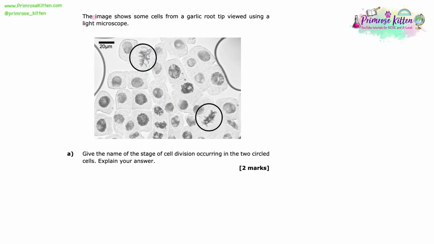The image shows some cells from a garlic root tip viewed when using a light microscope. Give the name of the stage of cell division occurring in the two circled cells. Explain your answer. So they want us to say what stage of mitosis is happening and how do we know.